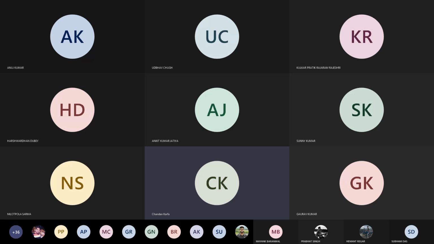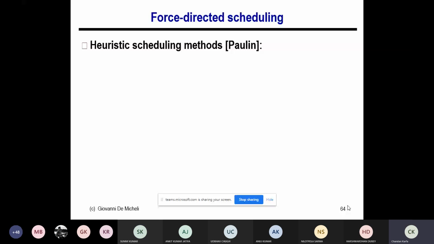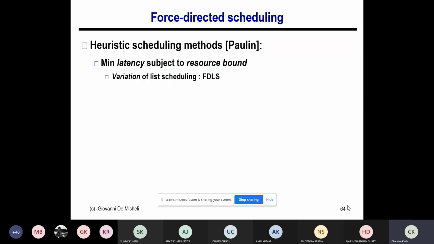In timestamp 2 as well. But if I schedule that operation in timestamp 2, what does it mean? Basically, the successor node has one less time to schedule, right? So its flexibility is reduced. So we will take care of both things, and then we'll try to calculate some force, and that force will be my guiding factor for list scheduling. Okay, so that's something we're going to discuss.